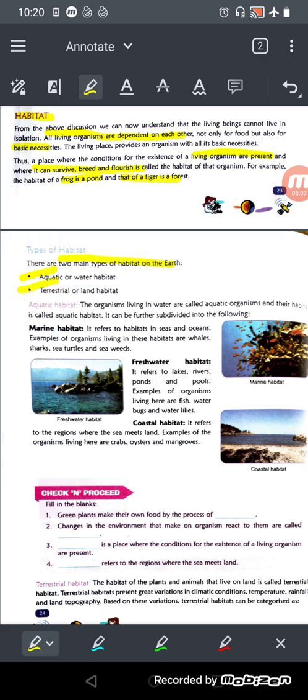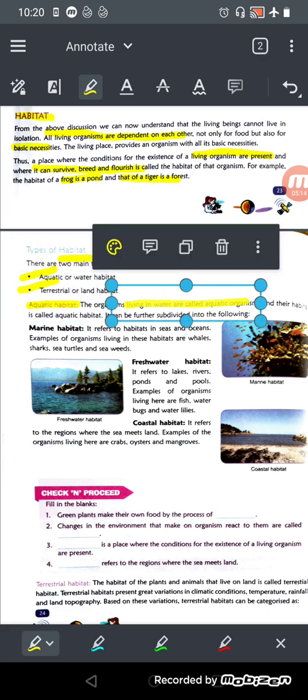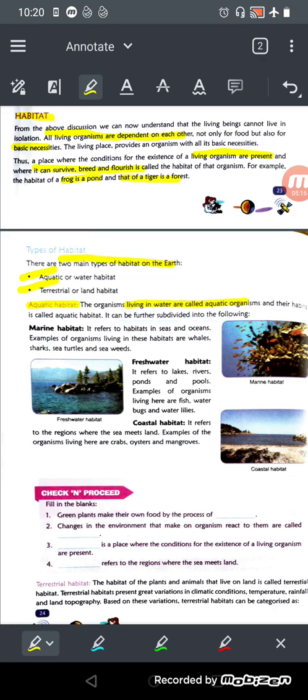The animals or plants which live under the water are called aquatic organisms, and their habitat is called the aquatic habitat. It can be further subdivided into the following.